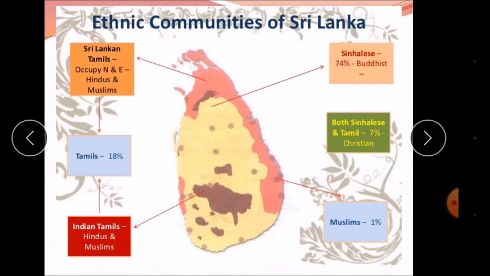Then Tamil speakers. 18% of people were Tamil speakers. But these Tamil speakers were again divided into two parts.